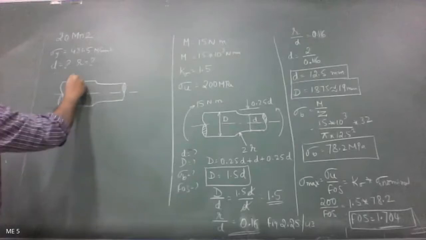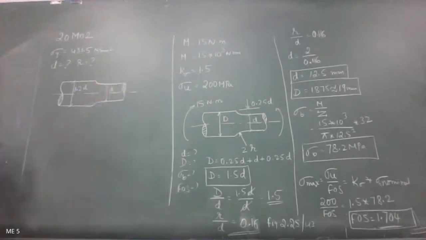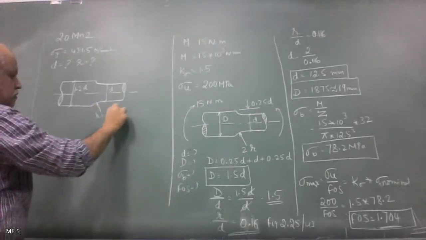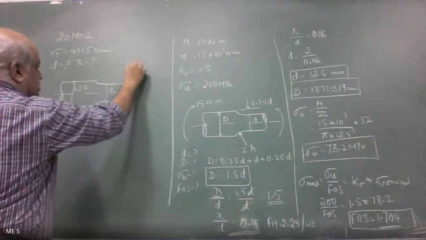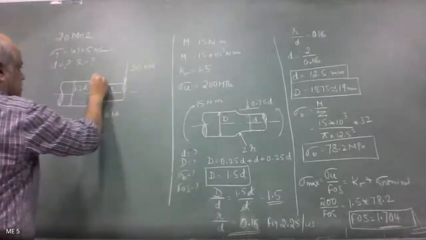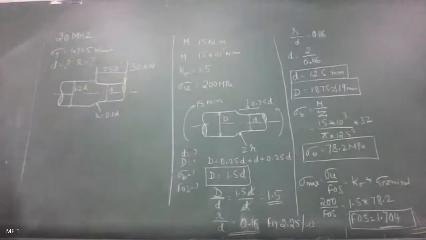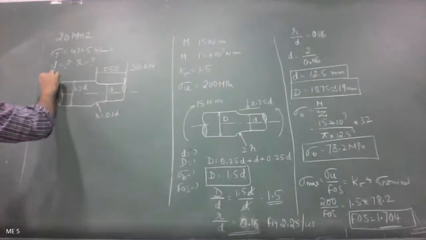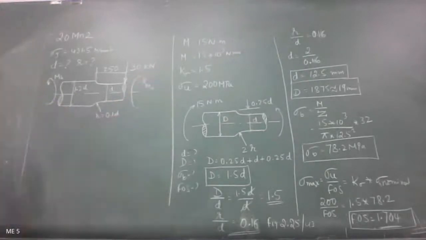This is 1.2D. R is equal to 0.1D. And this is 30 kilonewton, subjected to... not on the sketch.